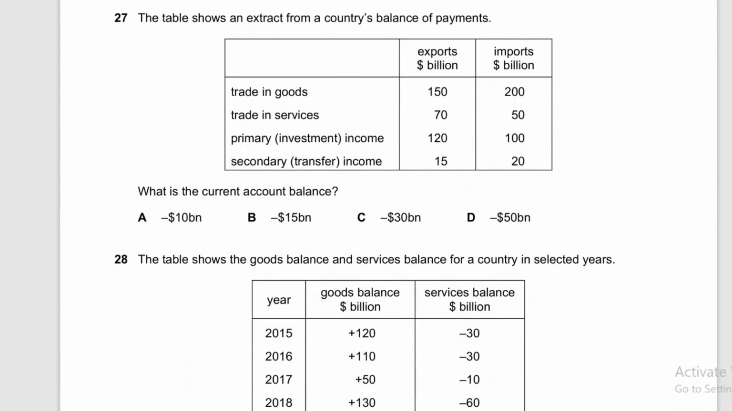Moving to question number 27. Question number 27 says the table shows an extract from a country's balance of payment, and asks what the current account balance is. So current account balance will be exports minus imports. Current account balance will be value of exports minus value of imports, right?